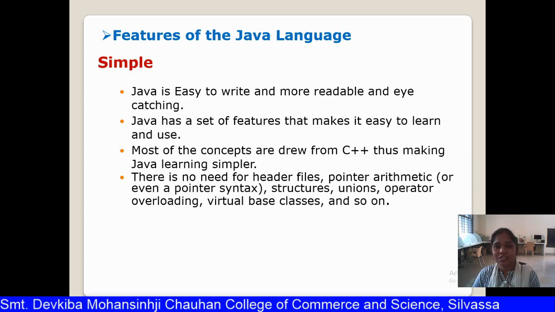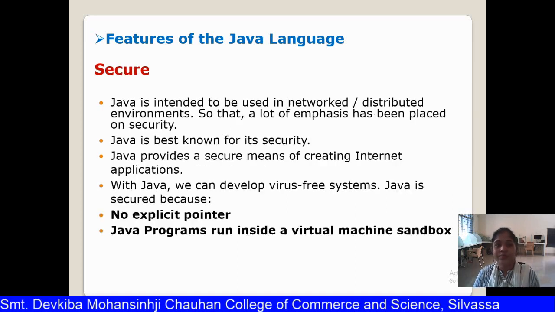Most of the concepts are from C++, as I already told you. There is no need for header files, pointer arithmetic, structures, unions, operator overloading, virtual base classes, and so on. Whatever the complicated concepts of C++ are, all are removed from Java, and that also makes Java very simple.